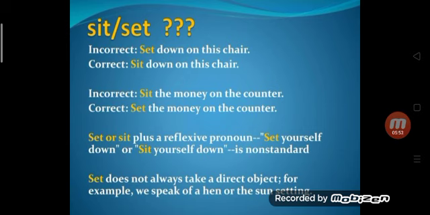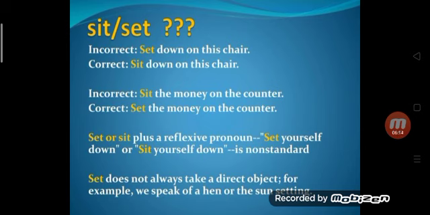Set down on this chair. So this is incorrect. You have to use sit here. Sit down on this chair. Sit the money on the counter. Yes, this is incorrect. You have to use set. Set the money on the counter.